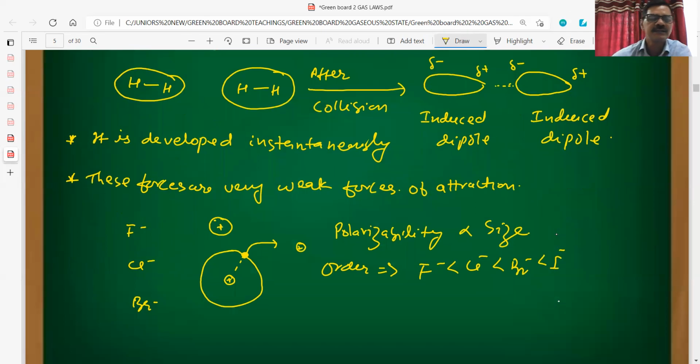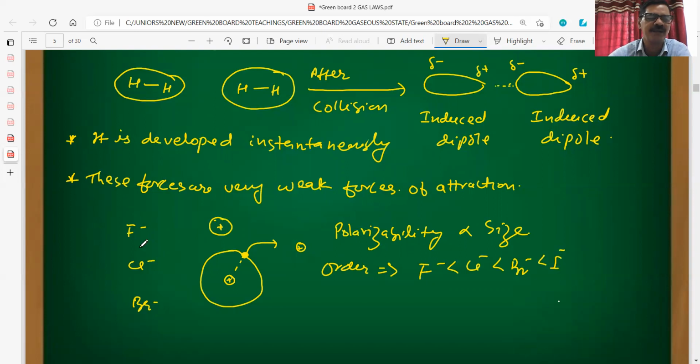After that we can see polarizability. It is basically negative. The negative charge is always present outside the nucleus or surrounding the nucleus. So the larger the size of the anion, the more its polarizability.